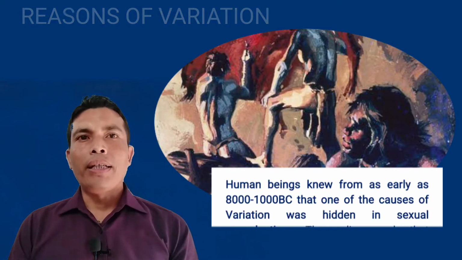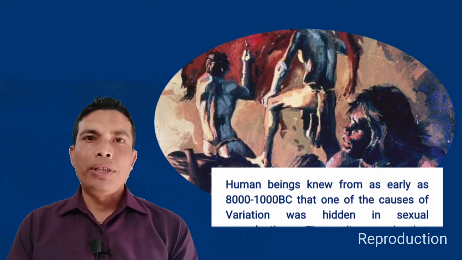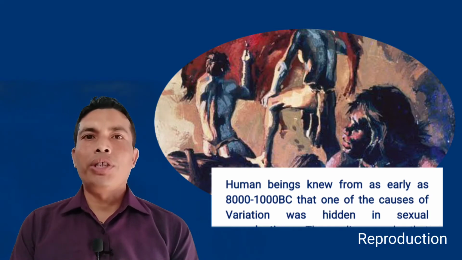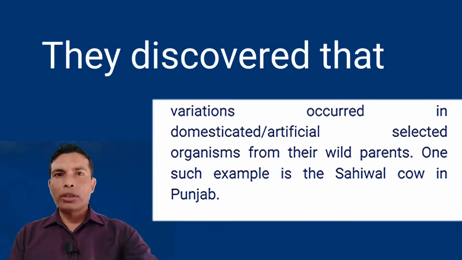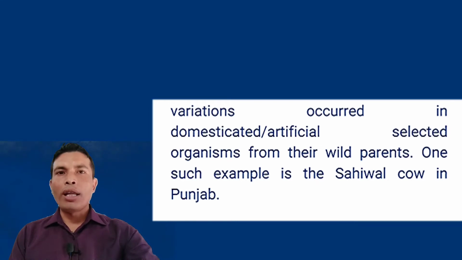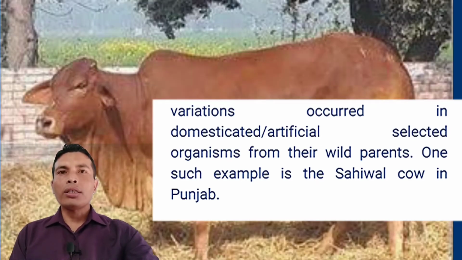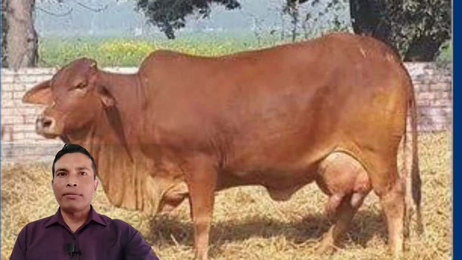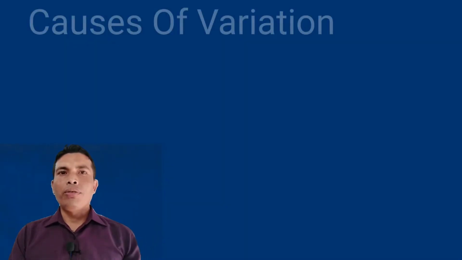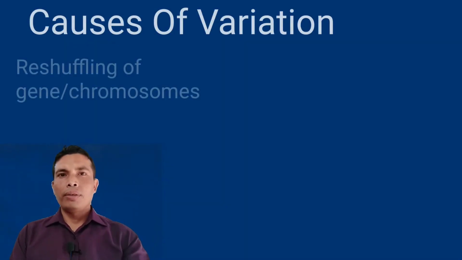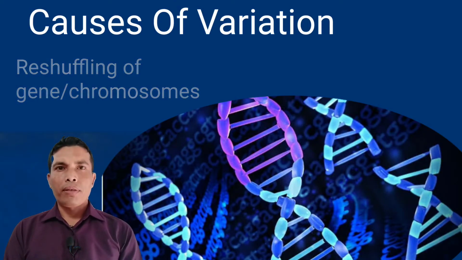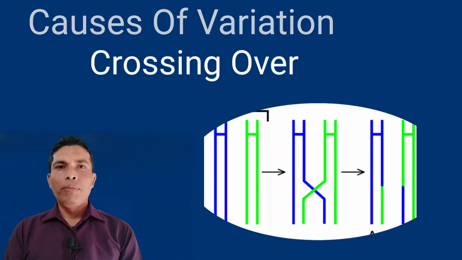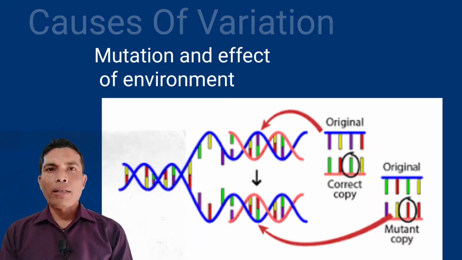Human beings knew from as early as 8000 to 1000 BC that one of the causes of variation was hidden in sexual reproduction. They discovered that variations occur in domesticated or artificially selected organisms from their wild parents. One such example is the Sahiwal cow in Punjab. Now, let us know some causes of variations. Causes of variation: reshuffling of genes or chromosomes, crossing over, mutation and effect of environment.